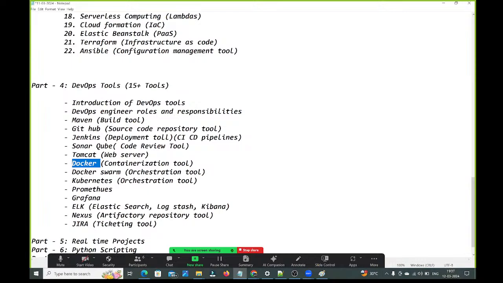Git Bash is a client software, guys. By using Git Bash, we are going to connect with GitHub. If you want to commit the code, if you want to communicate with GitHub, then we will use some client software. Git Bash is one of the client software that we will use from day one onwards. From day one till completing our course, daily we will use that Git Bash.